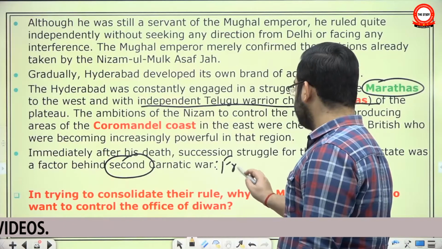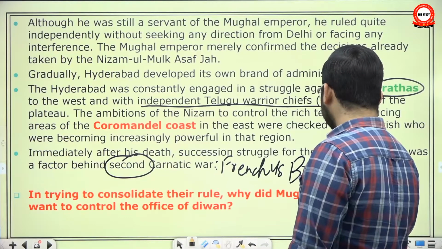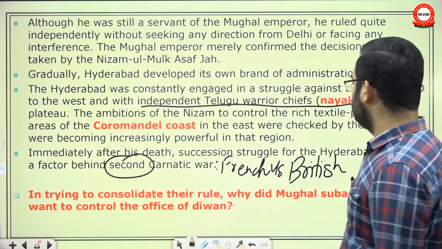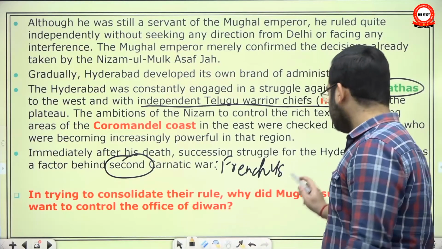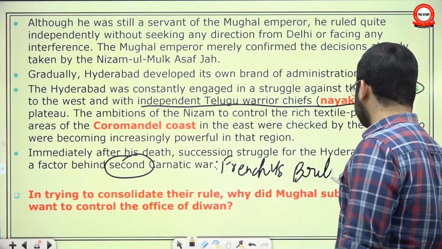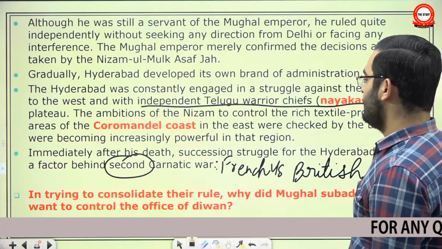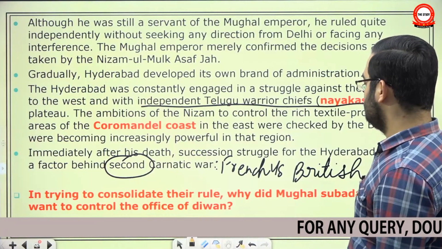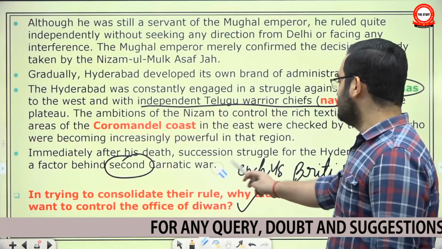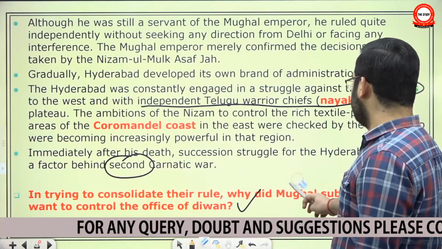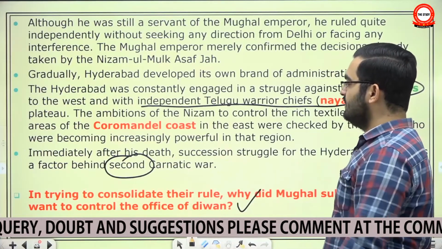Mainly fought between the French and the British. The French will back one side, in all three Carnatic Wars. The British will back the other, okay? And when he died, there was the succession struggle for the Hyderabad state, and eventually it fell into the hands of the British. I have to clarify here, though it was a subject of the Carnatic War, that means the interference of European companies started very soon into the affairs of the Hyderabad state.